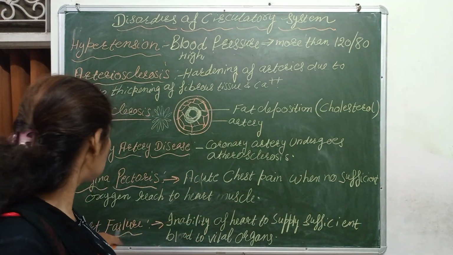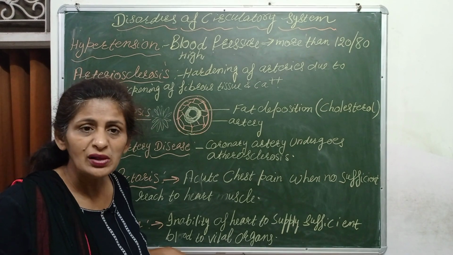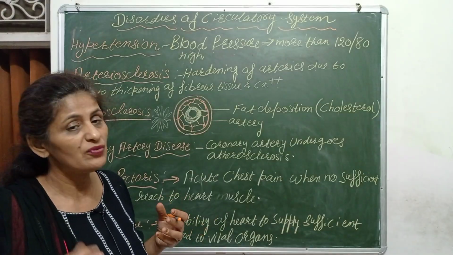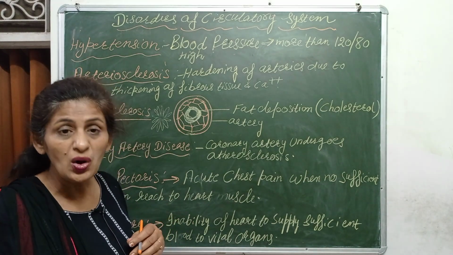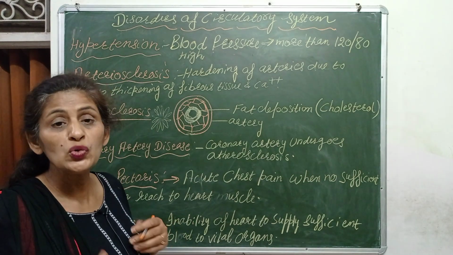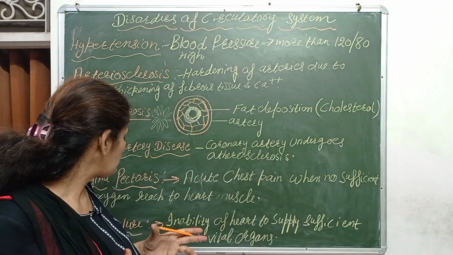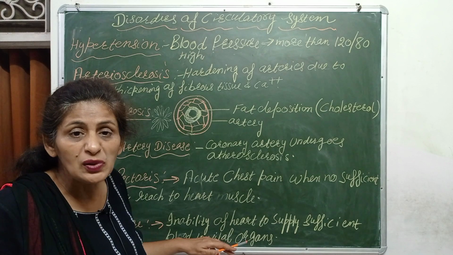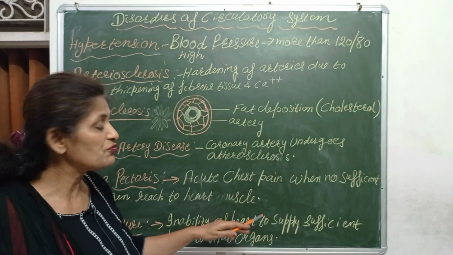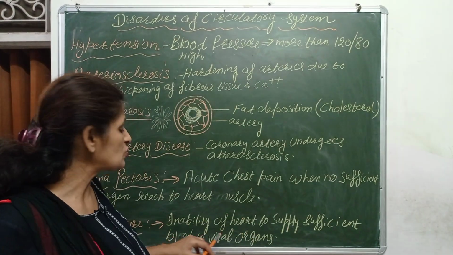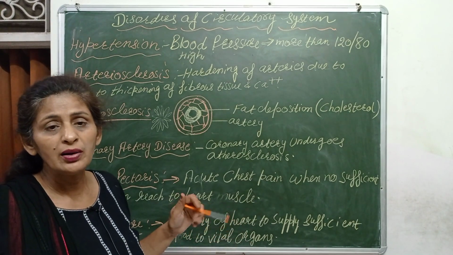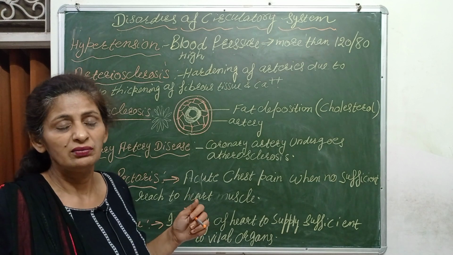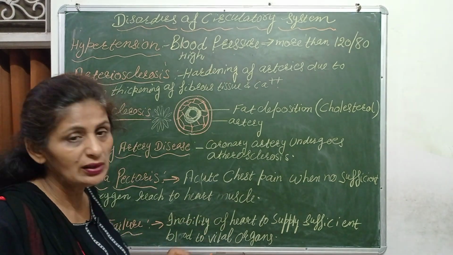And one more is heart failure. What is heart failure? All these factors get combined when the coronary artery, or the artery which supplies blood and oxygen to the heart, gets blocked, or due to high BP. The heart does not work properly, and is unable to supply sufficient blood or oxygen to vital organs. When the heart is not able to supply sufficient oxygen or blood to different organs, that condition is called heart failure.